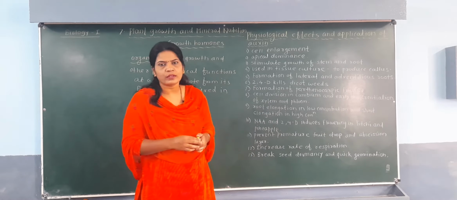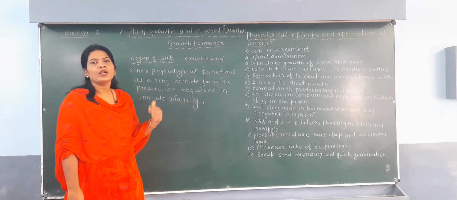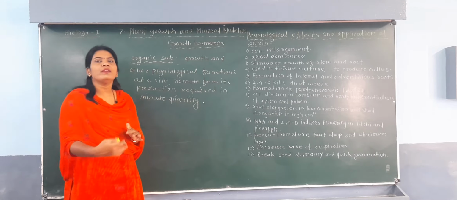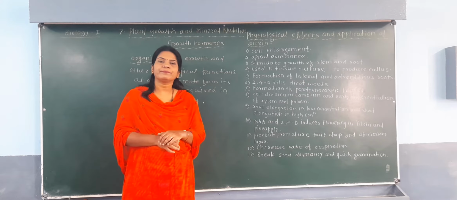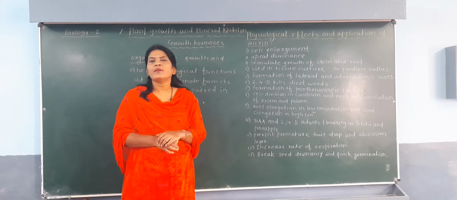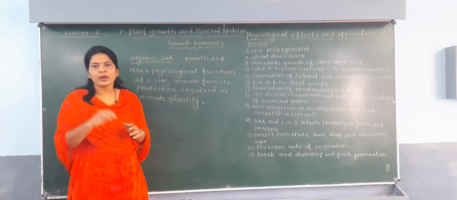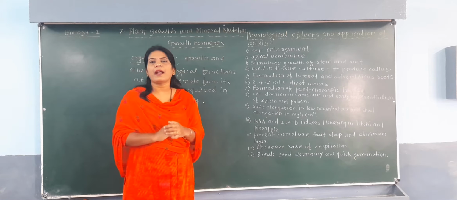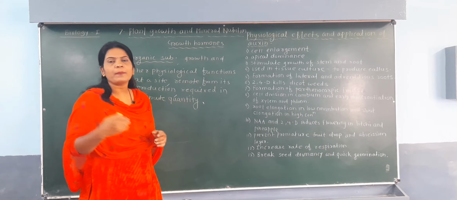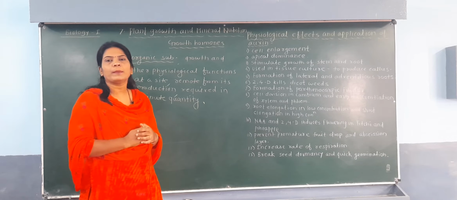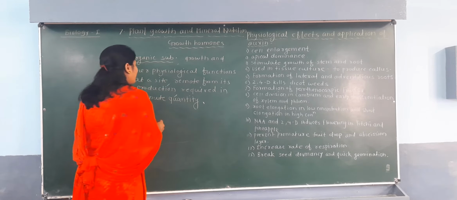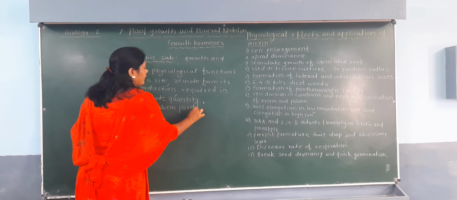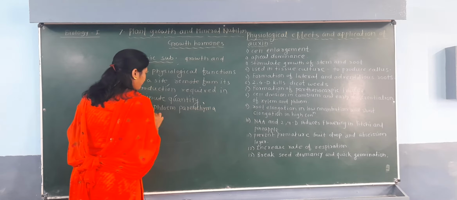So in our notes I have given you the definition. You can also observe it in our textbook. This is the important definition of the hormone given by the scientists Thyman and Pincus. One more important point you should know: these hormones, which are produced at a particular site in a plant, are transported to another part of the plant by a tissue, and the name of that tissue is the phloem parenchyma.